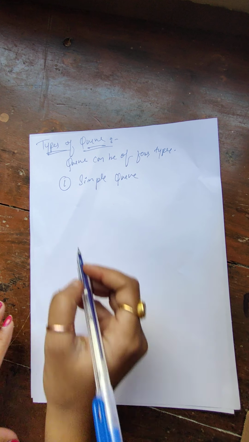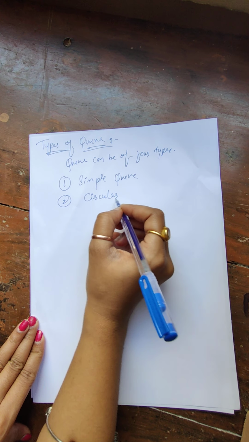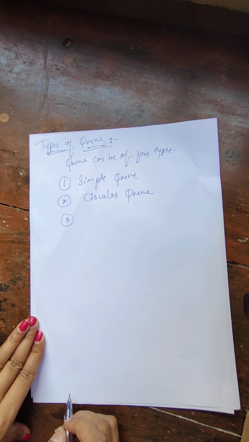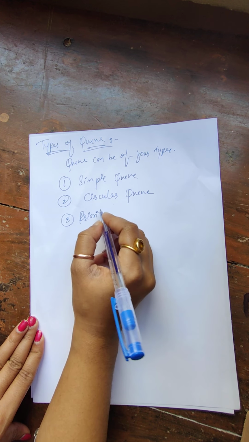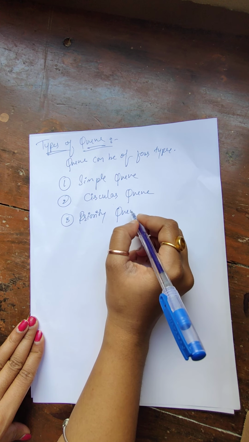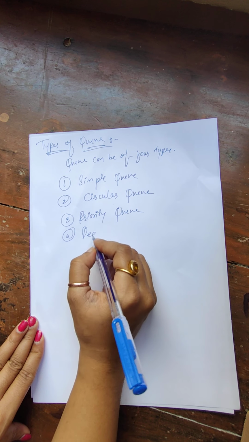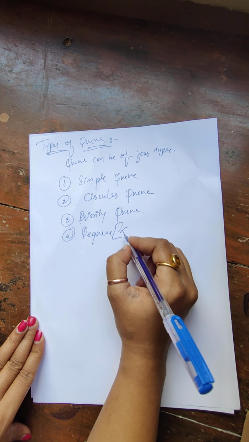The first one we have is simple queue. Next, the second one we have is circular queue. The third one we have is priority queue. And the fourth one we have is D queue, which is also called as double-ended queue.